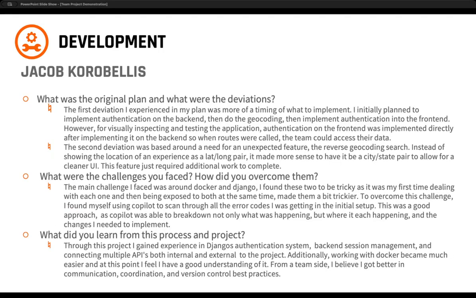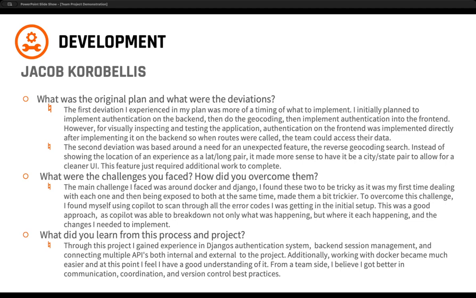And then the original plan, Jacob had some deviations. Initially, the first one was around timing. So he originally identified working on the authentication backend, then planned to move to the geocoding and then wiring the authentication into the front end. However, he made an adjustment so that he did the front end authentication work shortly after the backend so that the rest of us could use it and then moved on to geocoding. Secondly, he identified a necessary feature to do reverse geocoding and implemented that. Wasn't part of the original plan.